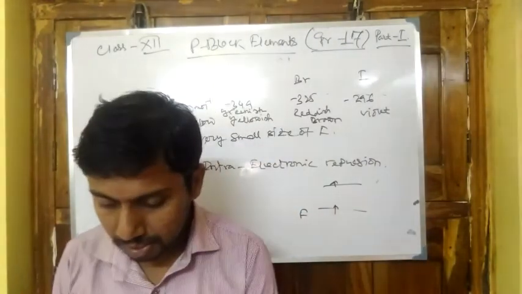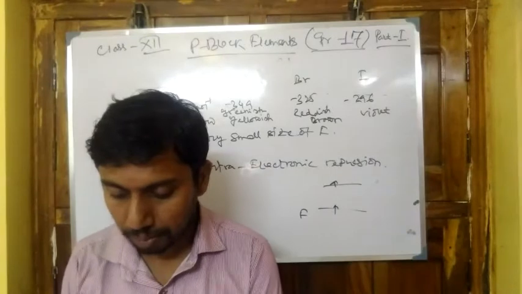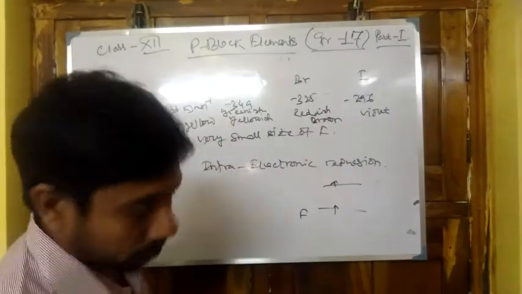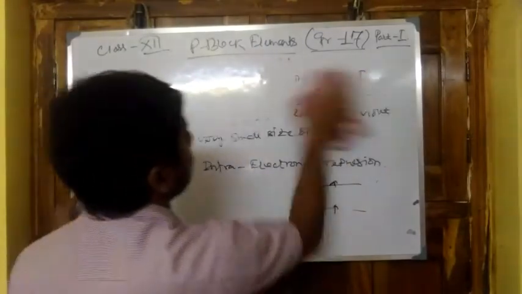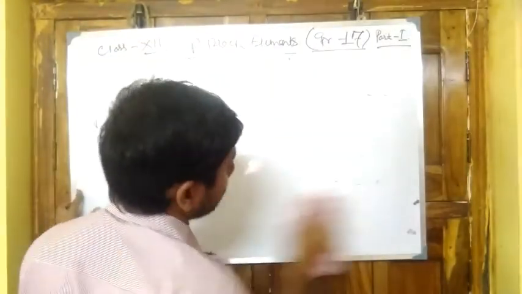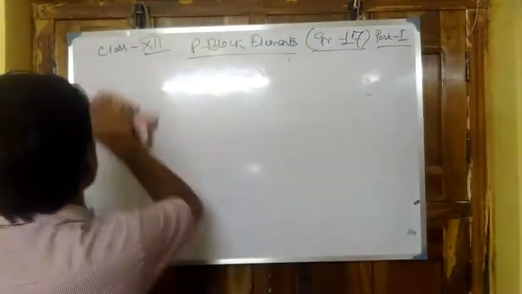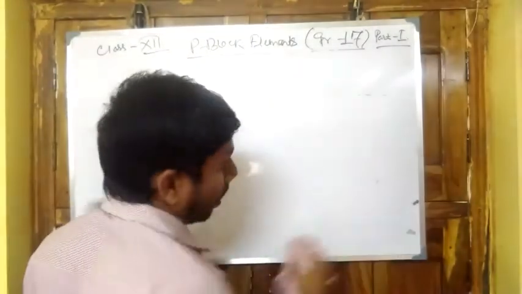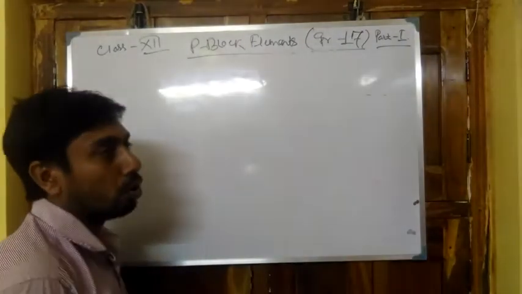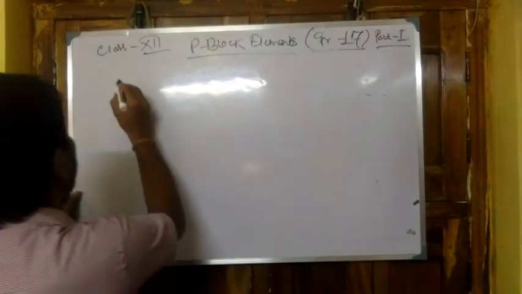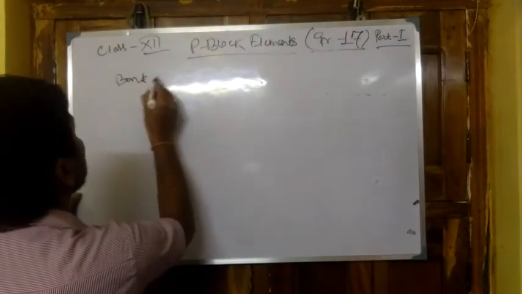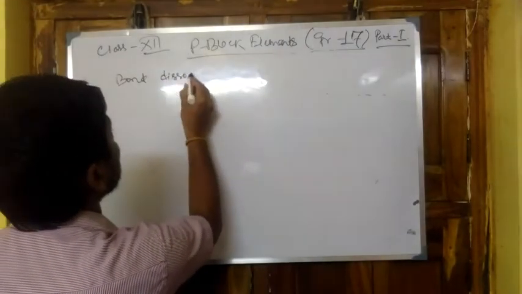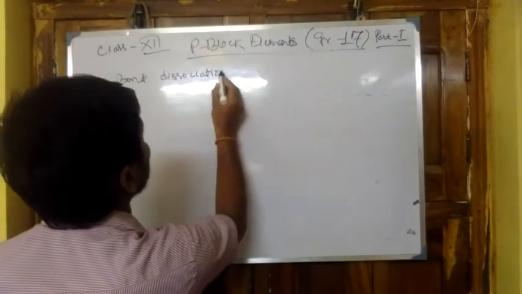Next one, that is bond dissociation enthalpy. Bond dissociation enthalpy is the amount of energy required to free an atom from its bonded situation.